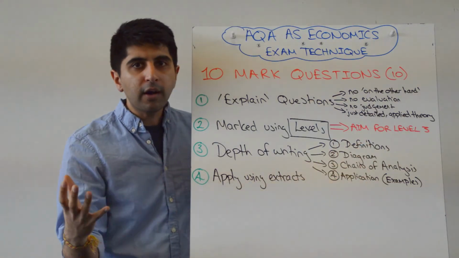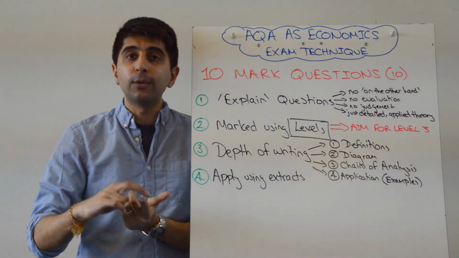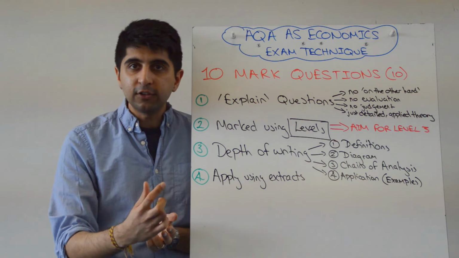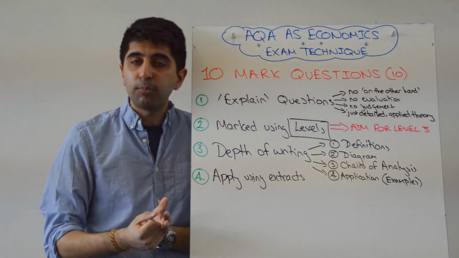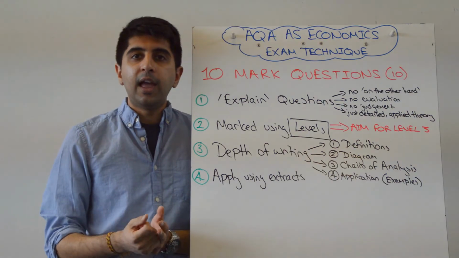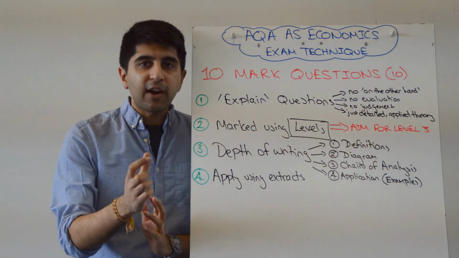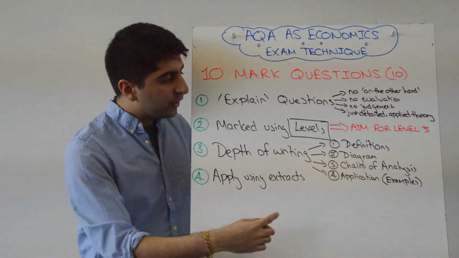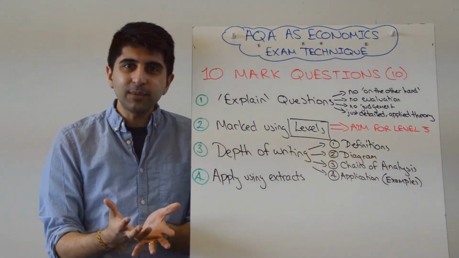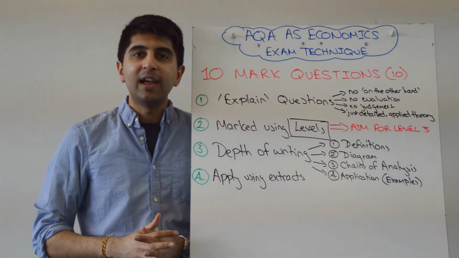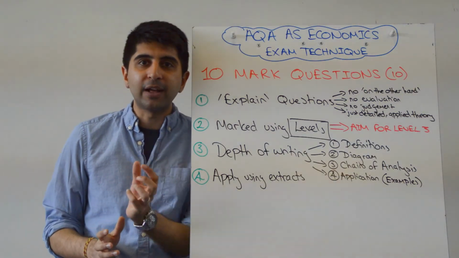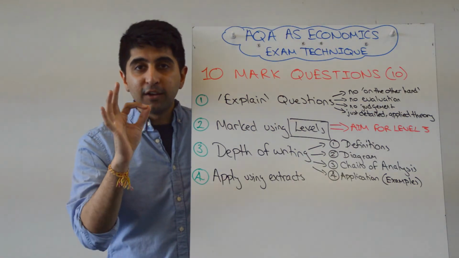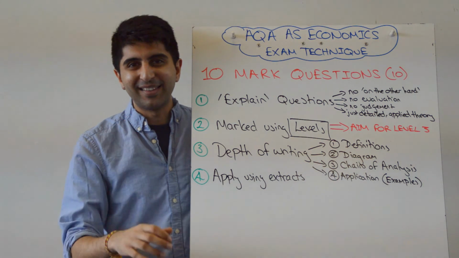So in terms of level 3, what kind of things do you need to do to get level 3? Well, it will say that your answer needs to be organized. It will say that you need to show sound knowledge, and that's your definitions. It will say that a diagram may be appropriate, so they're looking for a diagram if it's useful in answering the question. They use the phrase chains of analysis. That's very important in terms of depth they're looking for. They're looking for application using the extract. So everything we've just said, basically, is what constitutes level 3. That's what you're looking to do, and you will nail this 10 marker. So again, in your head, you've got to think, this is so easy. You should be aiming for level 3 and certainly for 10 marks in that level 3.